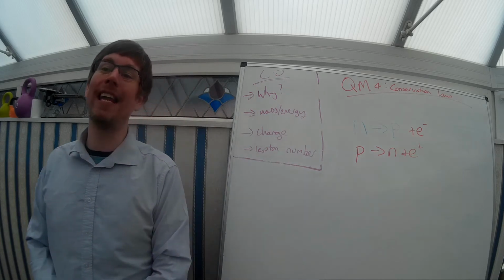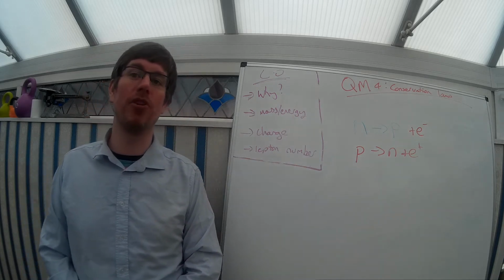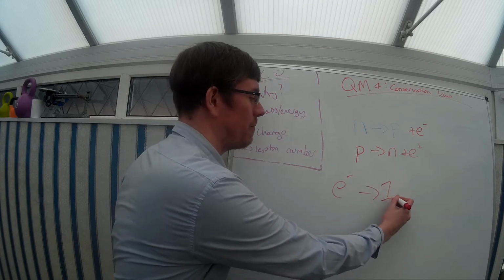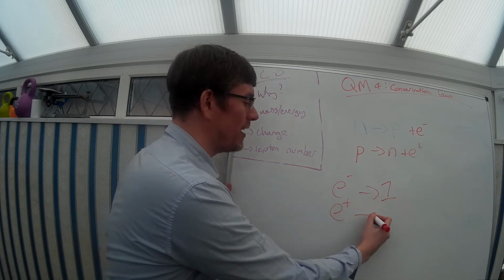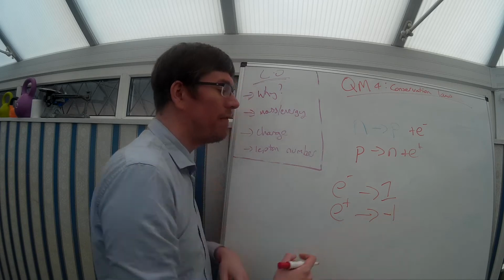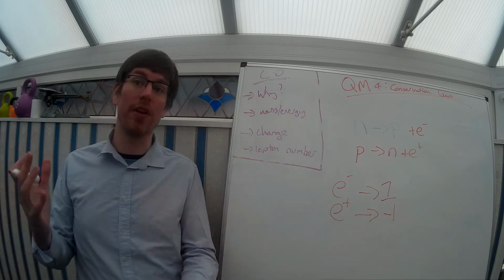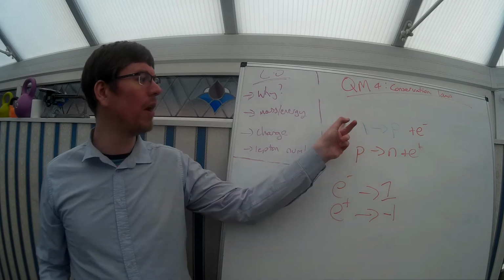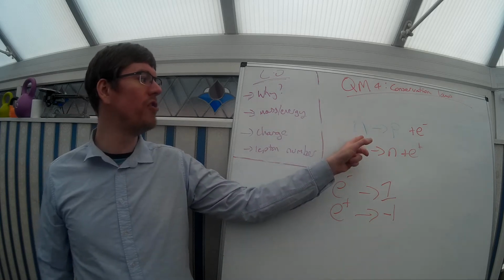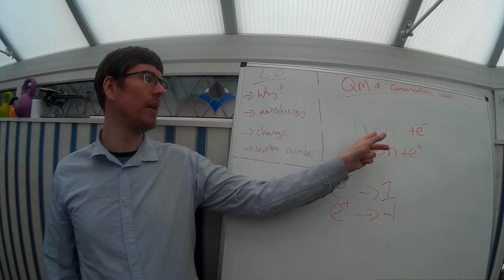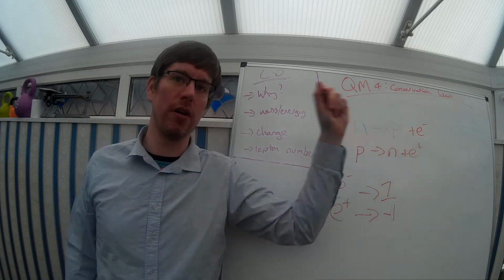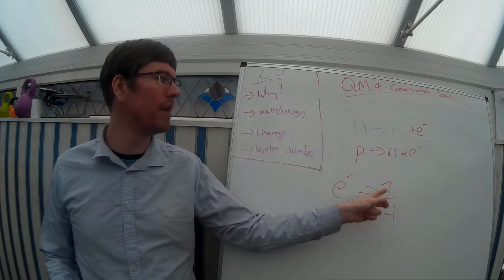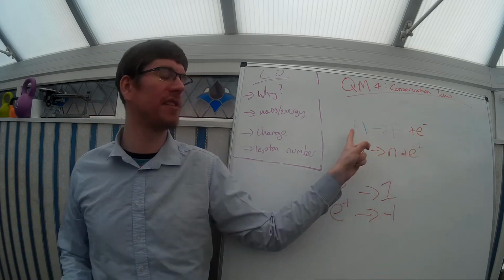Electrons have an electron lepton number of 1. So an electron has an electron lepton number of 1. A positron has an electron lepton number of -1, which is what you'd expect. So before, in this one, we've got no electron lepton number, but now we've added an electron, which has got an electron lepton number of 1, so now we've got an imbalance in our equation.